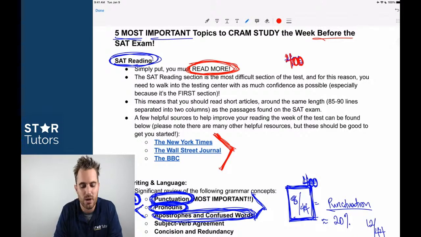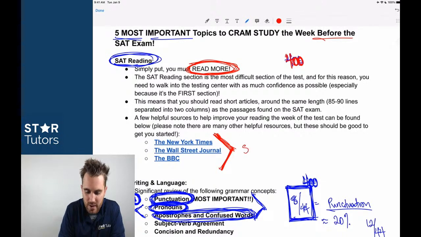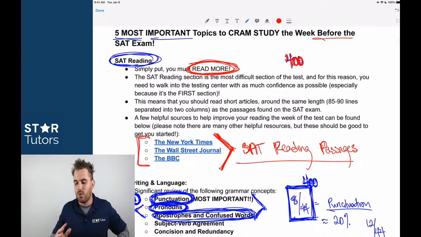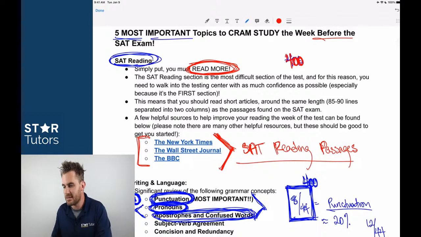The New York Times, the Wall Street Journal, the BBC, all of those are going to produce content, language, and vocabulary that are really reflective of the SAT reading passages. So are they going to be perfectly in line with those? No. But are they going to be very close? Absolutely. And on top of that, if you do have more time than just this week, it can't be stressed enough that articles from these types of publications will ultimately help you in a major way if you continue to read more. Does that make sense? Can everybody give me a thumbs up if all of that makes sense?